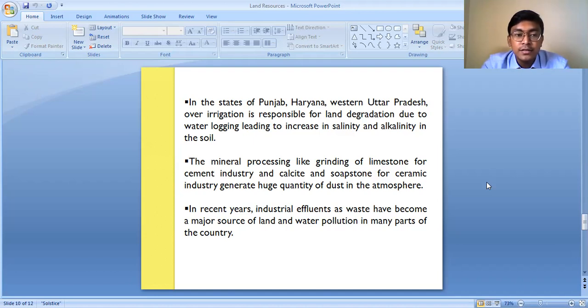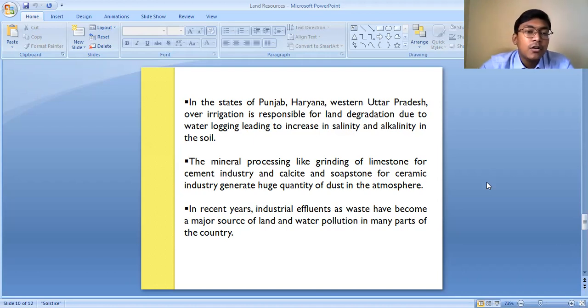As well as when this water reaches the underground water table actually, it also causes degradation of the underground water table. So this is how the mineral processing industries like the cement industry, the ceramic industries and all, cause land degradation in and around their surrounding areas.